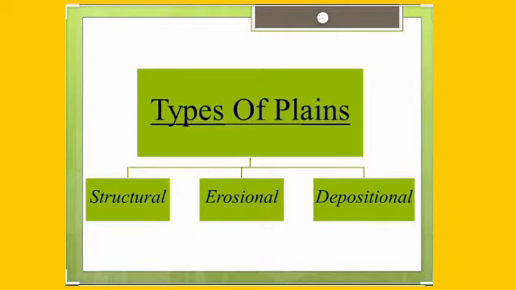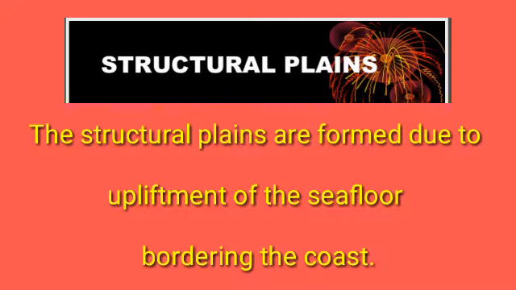According to the location and origin, the plains are broadly classified into the following types: structural plains, erosional plains, and depositional plains. Now let's learn about them in detail. The first type of plains which we are going to discuss is the structural plains, children. The structural plains are formed due to the upliftment of the sea floor bordering the coast, meaning near the coastal area. The eastern coastal plain of India and the Great Plains in USA are examples of structural plains.